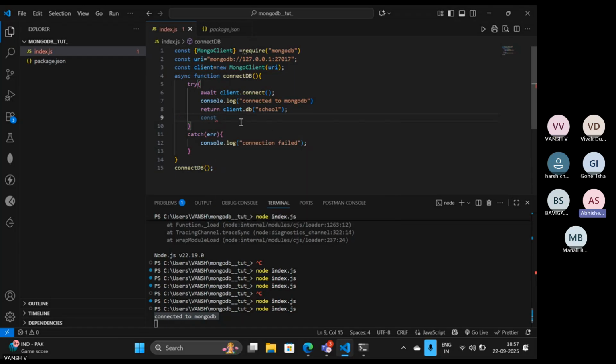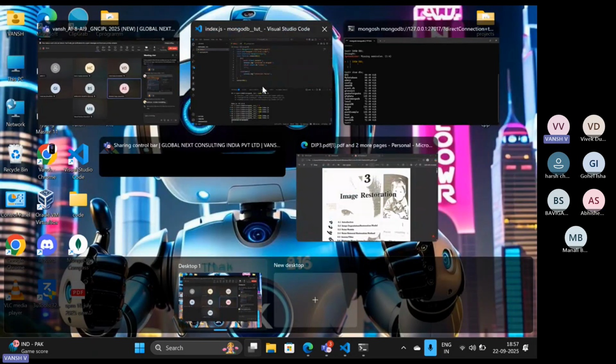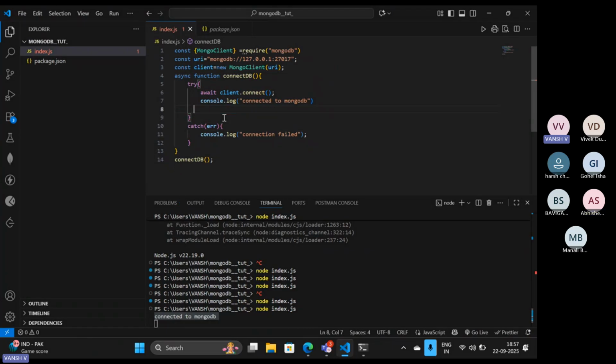Sir, can you please explain again the client part, client.db part? Yes, which part? Client dot DB. Yes, this one. The returning part. Okay.